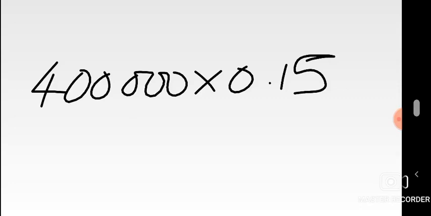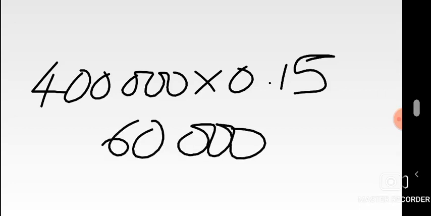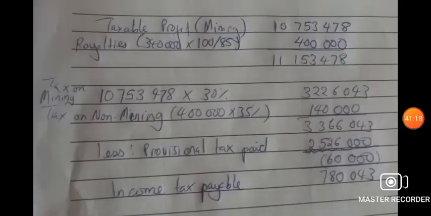I don't know if you get what I mean. It was in a net value. When they say net, they mean they already removed withholding tax initially. So in this case, we also have to take out the 60,000 here. And that's how it came about. You also have to offset it. Then you can get what you'll have as a liability to pay off. Hence, you end up with your 780,043 as the income tax that is payable, the one that you had to pay. And that's how you work out this question.